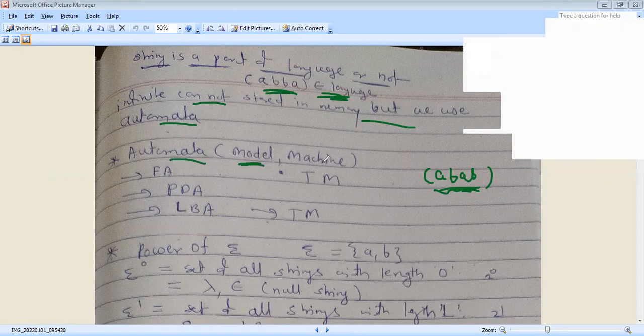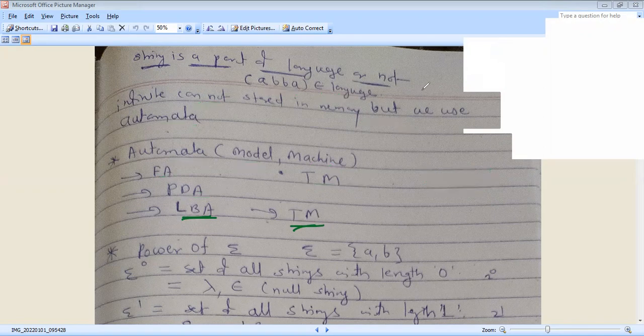Automata is a model of any machine. In automata, there are finite automata, pushdown automata, linear bounded automata, and Turing machines. These are all our models of machines: finite automata, pushdown automata, linear bounded automata, and Turing machines.